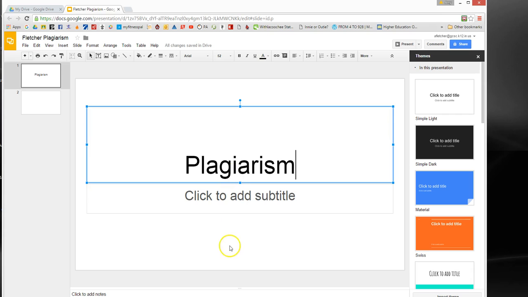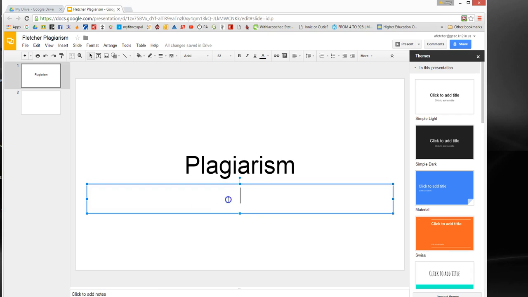And it says also on slide 1, click on where it says click to add subtitle and type in, this is basically the definition. It says reckless representation of someone else's work.